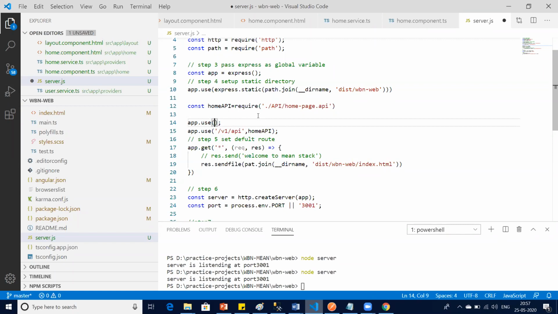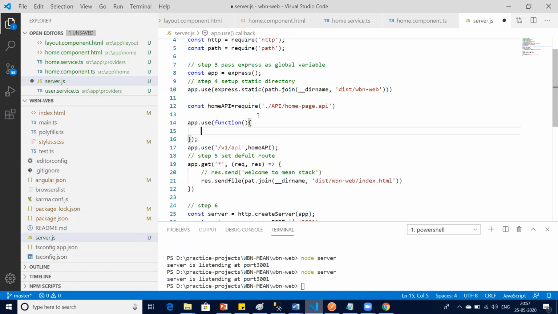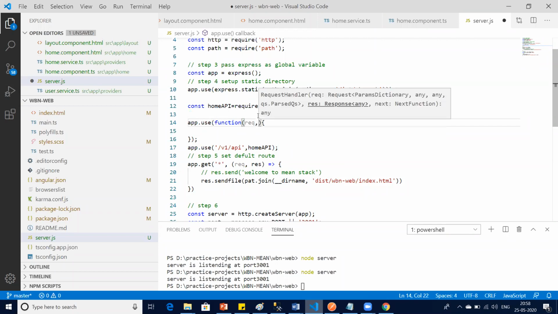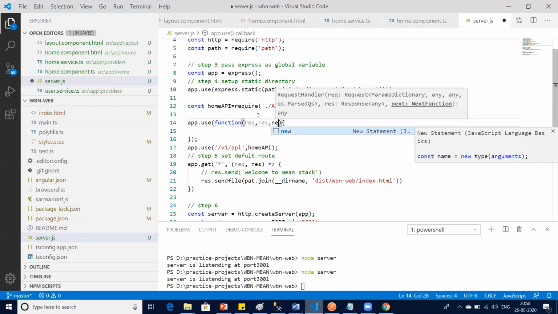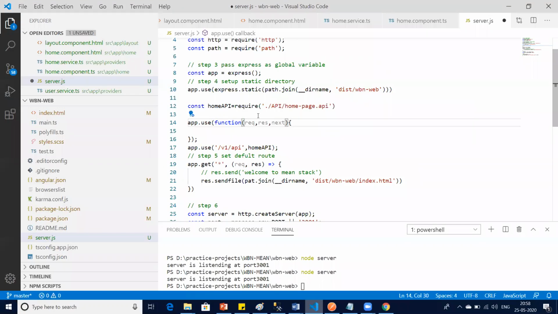Then one function inside it, skeleton, right? The function's arguments take request, response, and next. Next is to push the data.